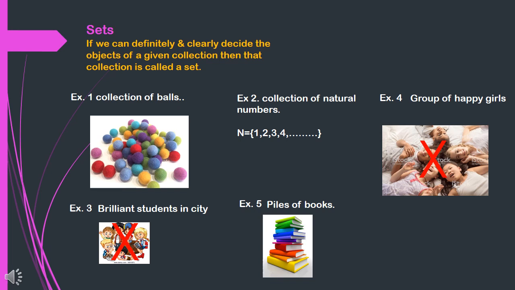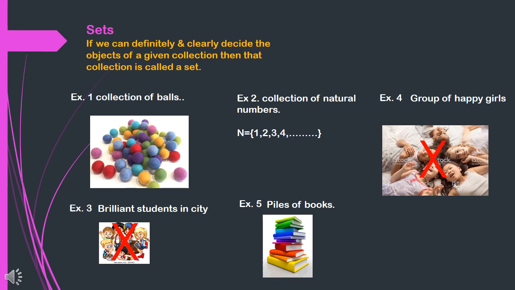In the previous slide, we just observed some examples of collections. So let us take some examples of collections. For example, a collection of balls, a collection of natural numbers, a collection of brilliant students in the city, a group of happy girls and piles of books. These are all collections. But what is the difference between these examples?